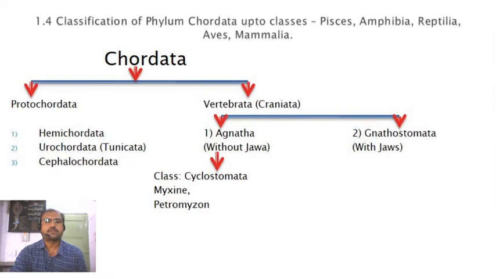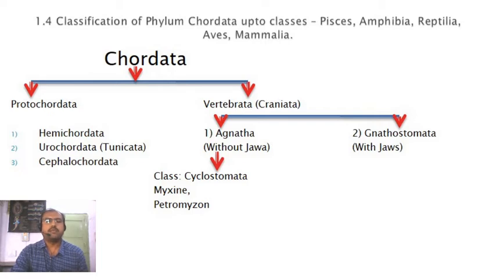Now the Agnathans have only one living class, Cyclostomata. Cyclostomata means circular mouth, the individuals bearing a circular mouth. Examples are Petromyzon as well as Myxine. So they are aquatic, fish-like individuals, but the mouth is circular and they do not have jaws.